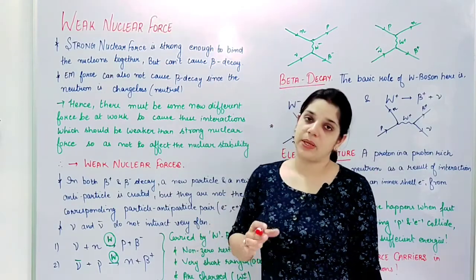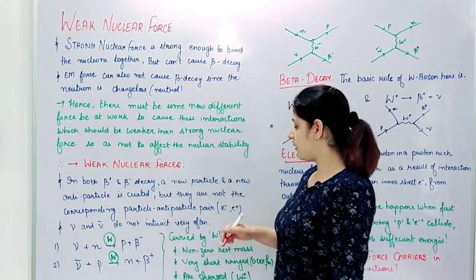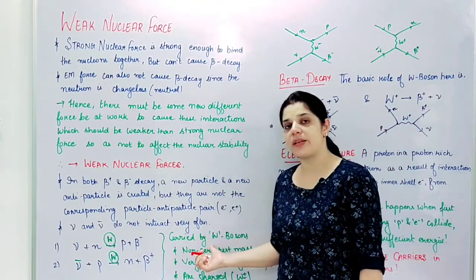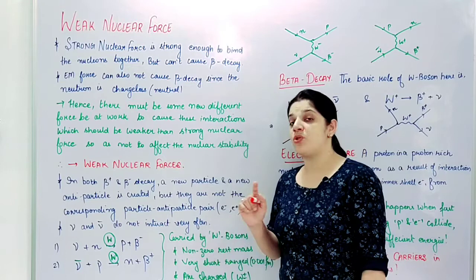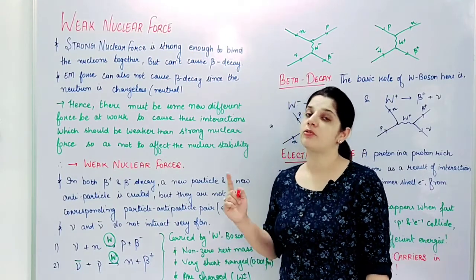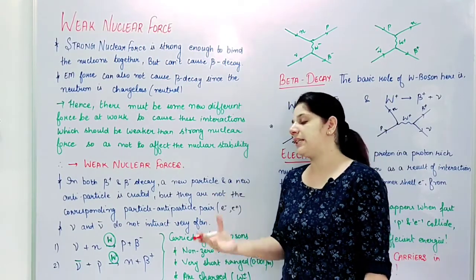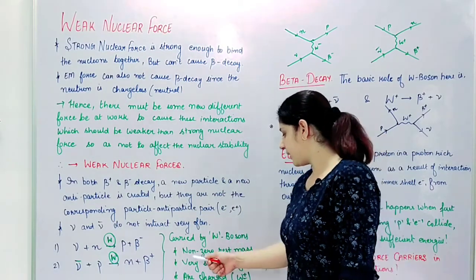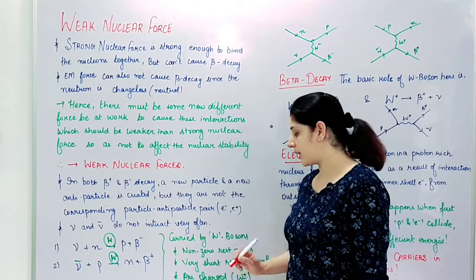And what are the basic properties of this W boson? These are carriers of force named W bosons. They have non-zero mass. When we talked about photons or virtual photons, they were chargeless particles. Their rest mass was also zero, but here they are non-zero rest mass particles.